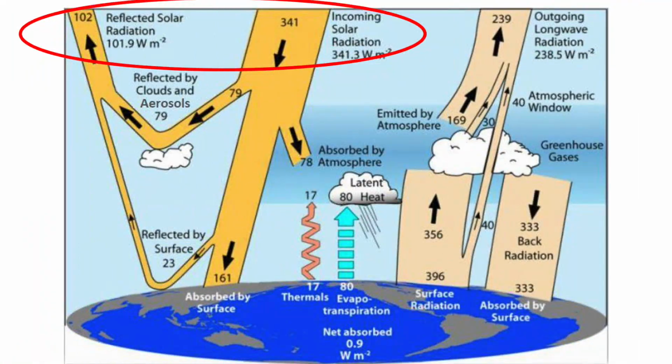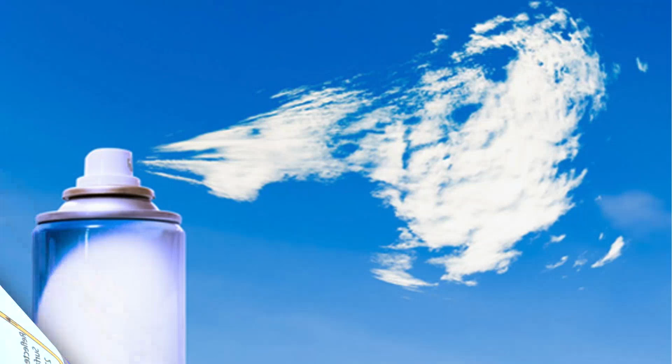The Earth's overall albedo can be calculated by dividing 102 by 341, which is roughly 0.3. What's responsible for this? Clouds and aerosols are shown in the diagram to play a large role. Aerosols are solid or liquid particles, not including water, that are suspended in the atmosphere.